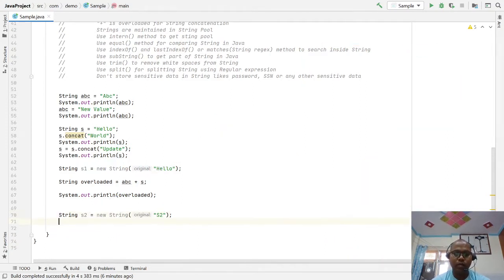Let's say I am writing a string s3 equal to "s2" again.